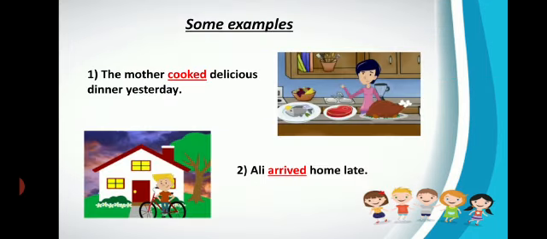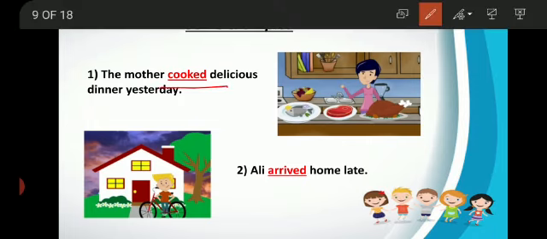For example, the mother cooked delicious dinner yesterday. Ali arrived home late. So here cooked and arrived are the actions and they are used in the second form of verb. So this is how we form affirmative sentences of past indefinite tense.